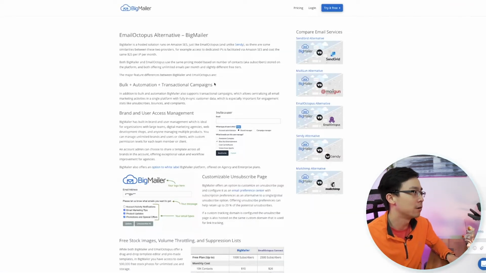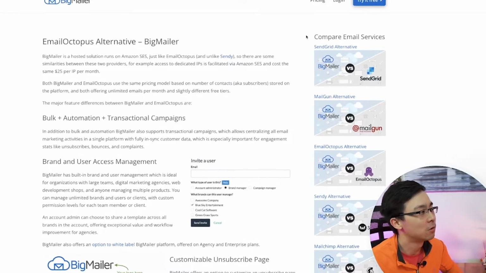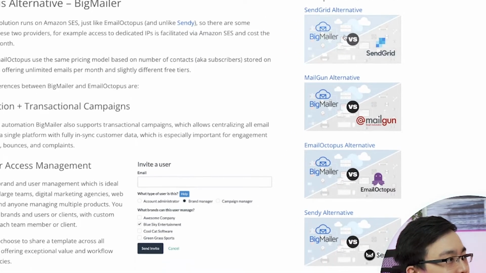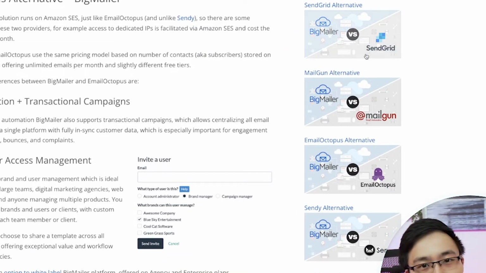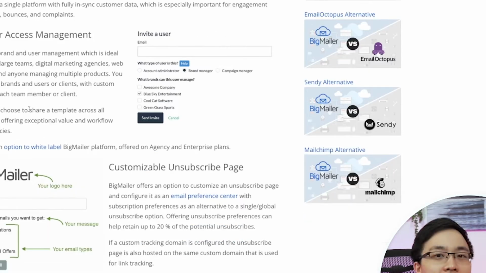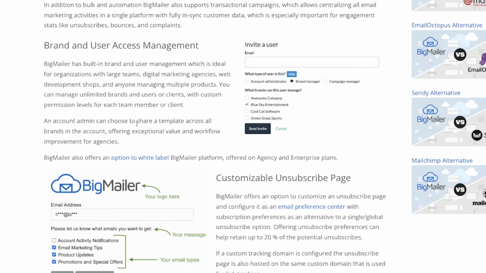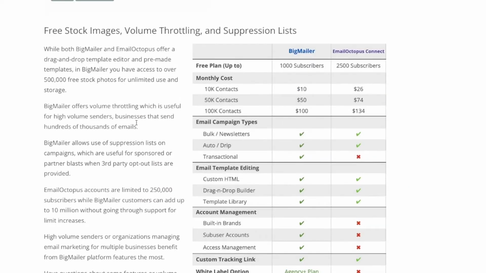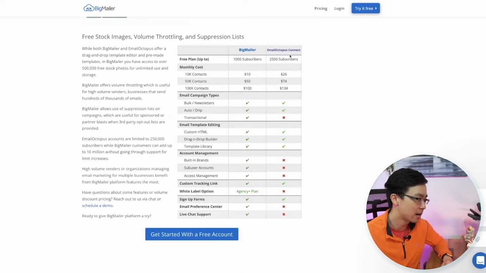And you'll see the same approach taken with BigMailer here. So on the right-hand side, you can actually see that BigMailer has their compare pages of BigMailer versus SendGrid, Mailgun, Email Octopus, Sendy, and MailChimp. And then you'll also see all the specifics as to what makes BigMailer different than their competitor, in this case, Email Octopus. So how do you go about creating this first type of page? It's actually not as hard as you think.